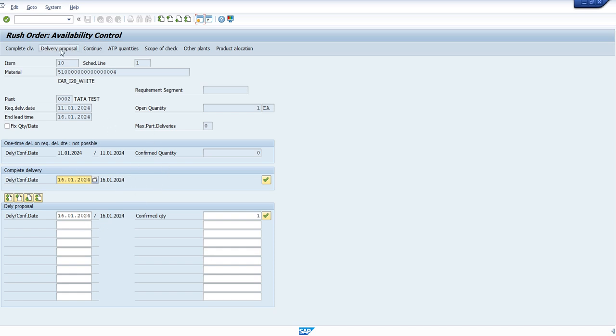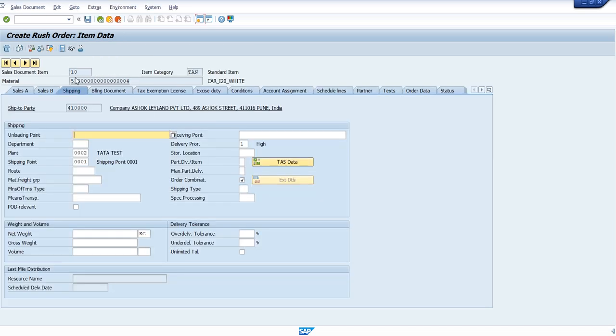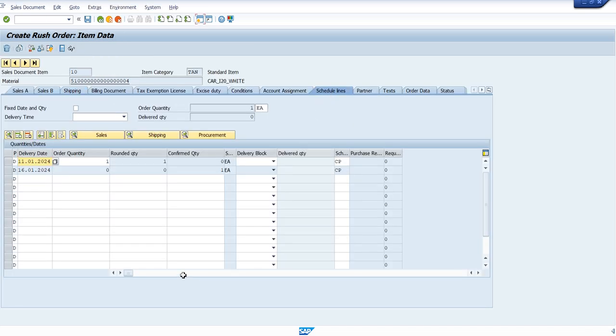Maybe I'll just give the delivery proposal. Go to the schedule line over here, and there you can see that as of today this is not confirmed. Let's see how the system is reacting. As of today there is no confirmed quantity because it is giving us some other day for the proposal. Let me try to save it.